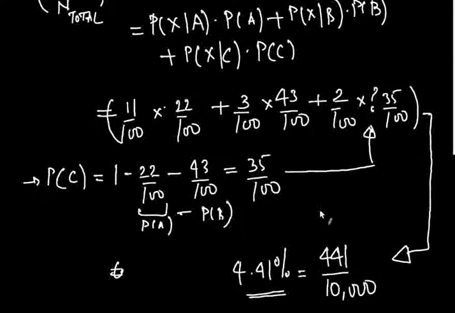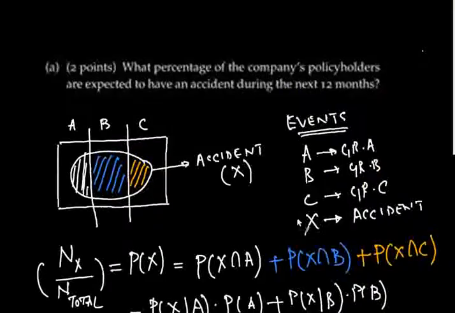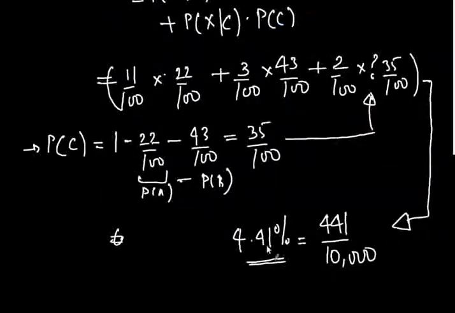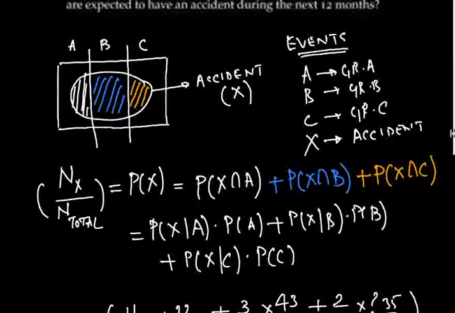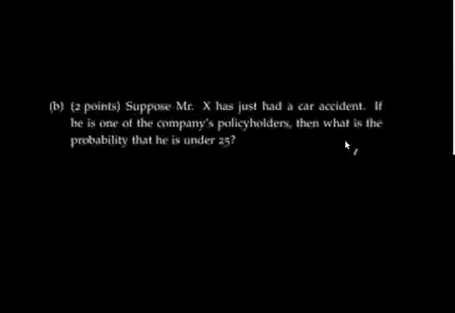So this is what it comes down to. The answer to our first question, what percentage of the company's policyholders are expected to have an accident during the next 12 months? Well, that's 4.41%. So that answers the first question. Let's move on to the second question that's asked, and that second question is, suppose Mr. X has just had a car accident. If he is one of the company's policyholders, then what is the probability that he is under 25?